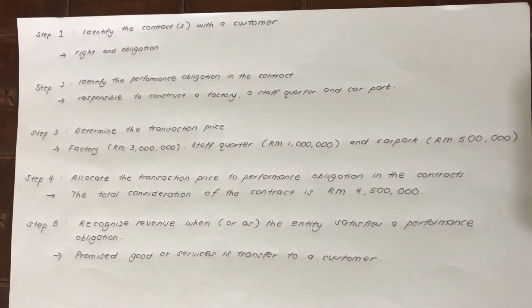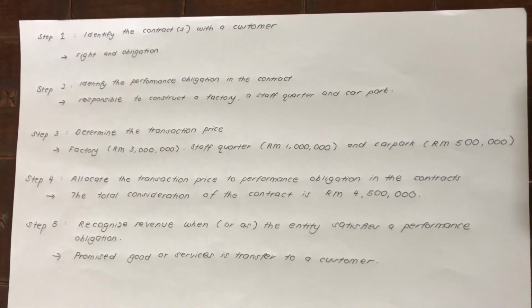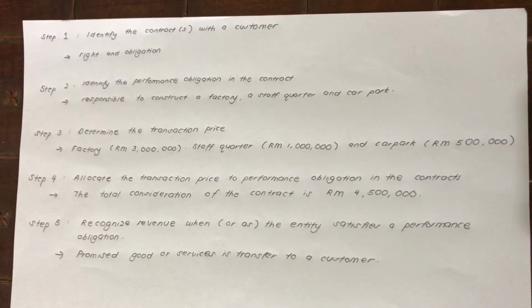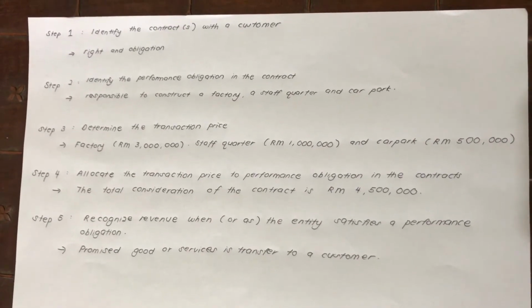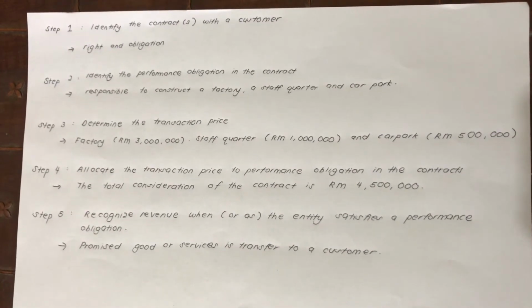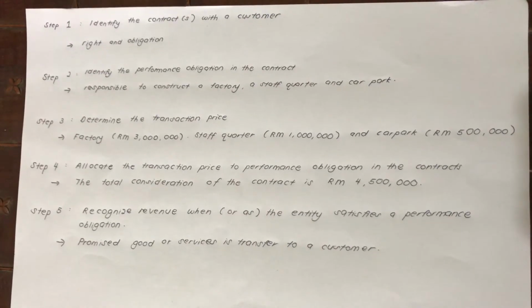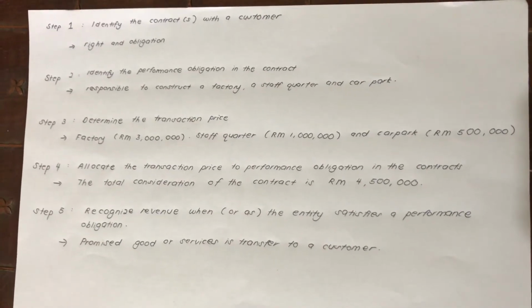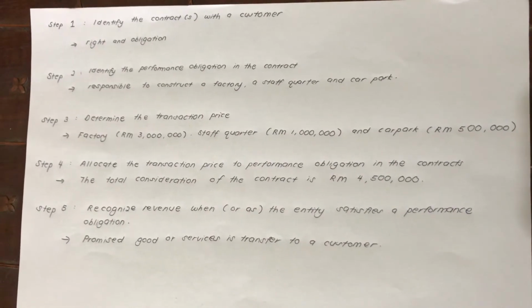In this case, the seller is responsible to construct a factory, a staff quarters and car parks for 30 of the customer's management and staff. Step 3 is to determine the transaction price, which is the factory costing RM3 million, the staff quarters RM1 million and the car park costing RM500,000.